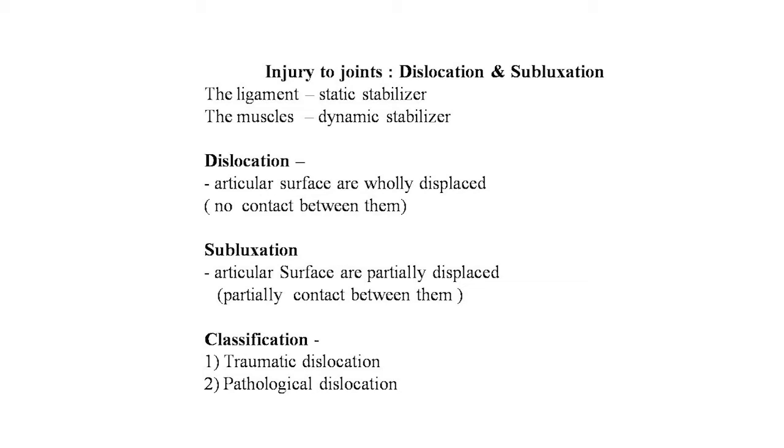Dislocation means the articular surfaces are wholly displaced, with no contact between them, meaning the two bones are not in contact with each other. That is complete dislocation. And subluxation means the articular surfaces are only partially displaced, with partial contact between them, meaning the two bones of the joint are partially in contact with each other. Classifications of this injury of joints are traumatic dislocation and pathological dislocation. These are the two types of dislocation.